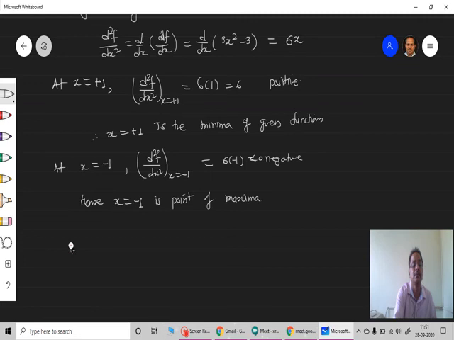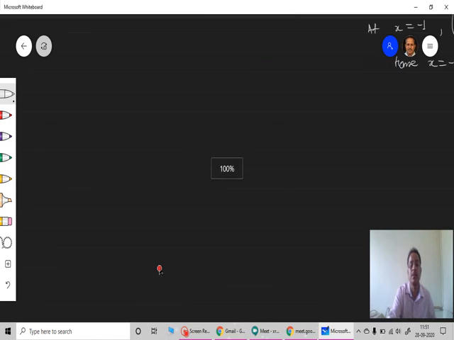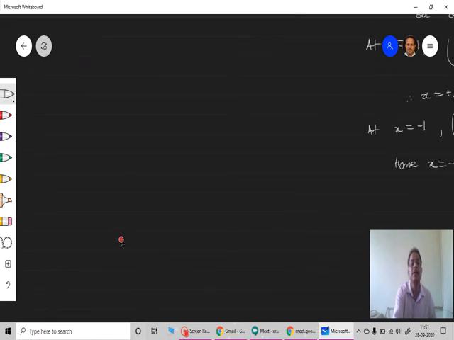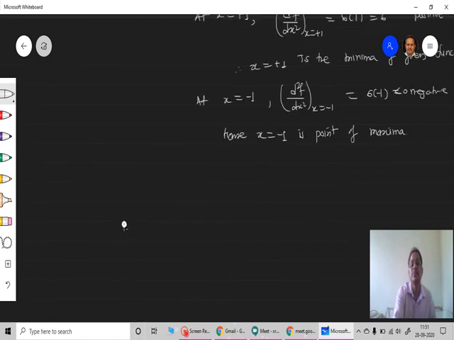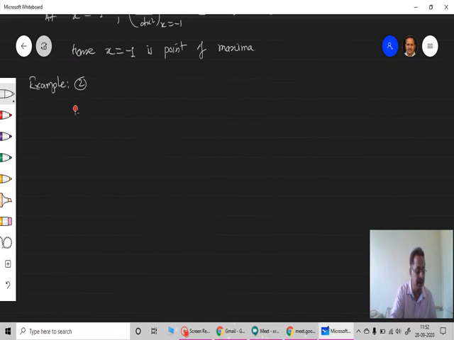Okay, now let's go for the next example. Example 2. I'm writing it here. Example 2, exactly similar. You can carry out this right here.